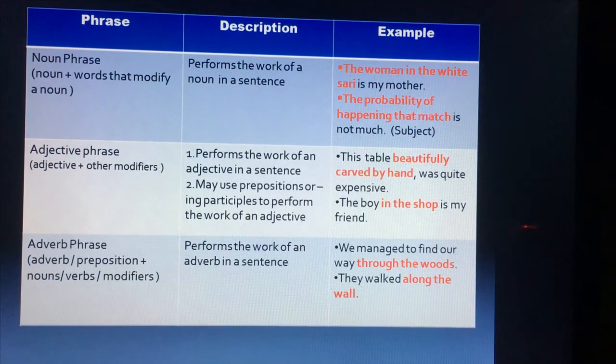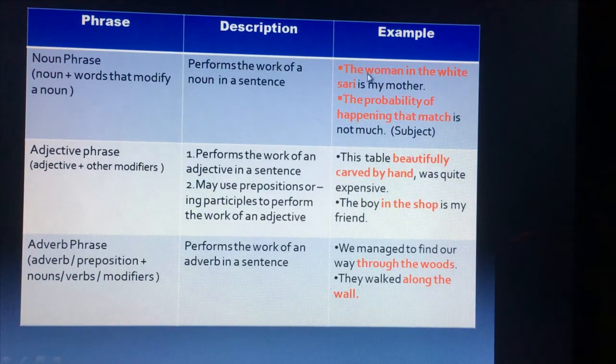So look at this table, everyone. As you can see, in the phrases section there are 3 types: noun phrase, adjective phrase, and adverb phrase. In the middle section you will see the description, and at last you will see the example for each. Let's see. At first, look at the noun phrase. A noun phrase will have a noun plus words that modify a noun, which performs the work of a noun in a sentence. That means the noun, together with a modifier, will act like a noun.